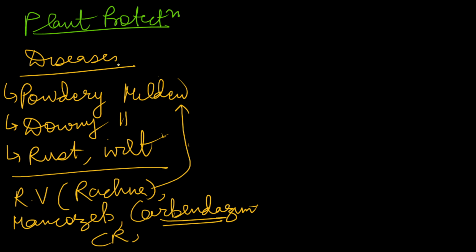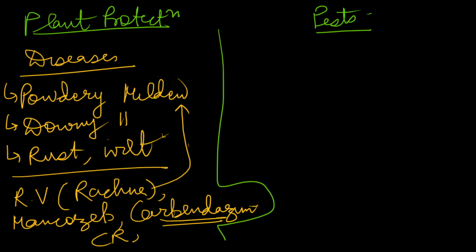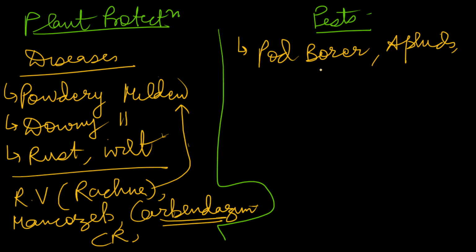Now pea also suffers from various kinds of pests. You can mention pests also. The major pea pests are pod borer. Obviously it is a pod plant, so pod borer would be there. Aphids, it suffers from aphids. Cutworm. So these are the major pests of pea.